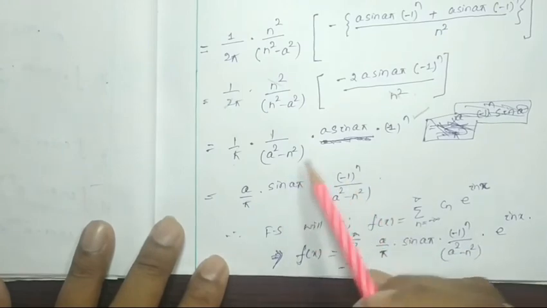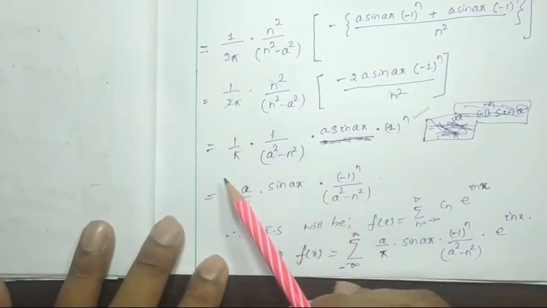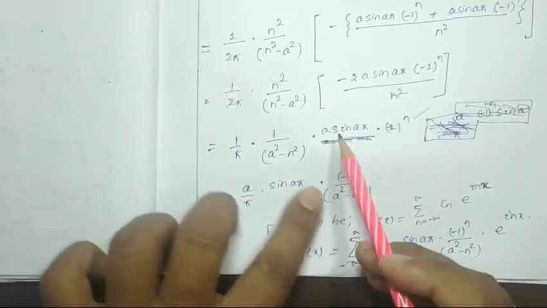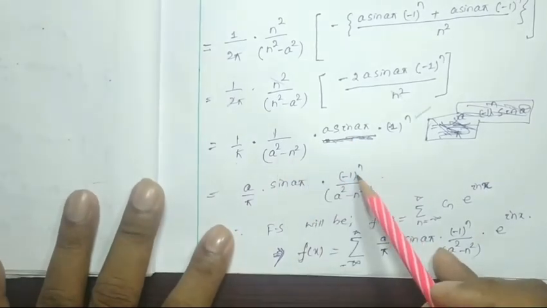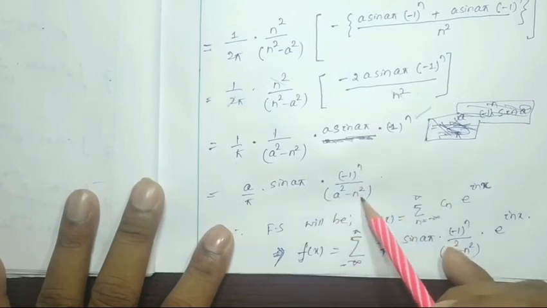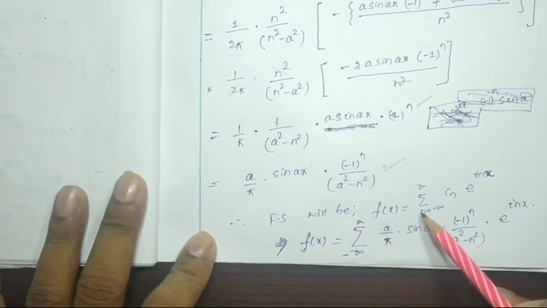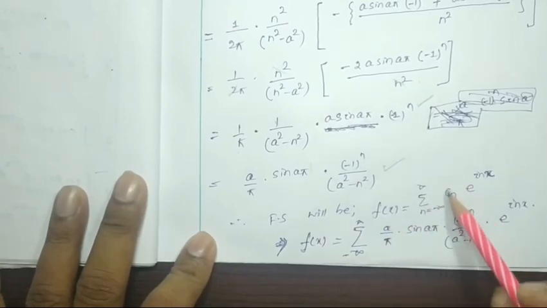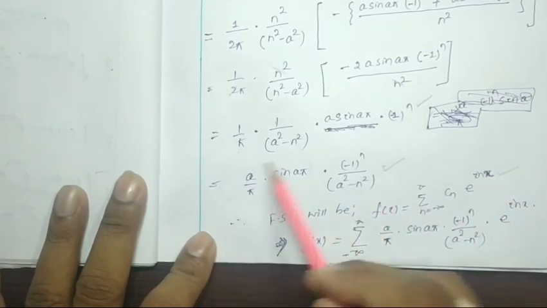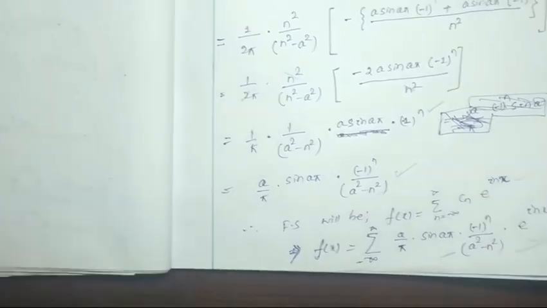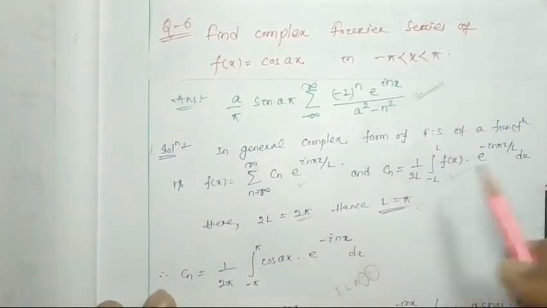so all the constant terms I am going to take to the left. So a by pi sin a pi, these are the constant terms taken to the left, and the other term is minus 1 to the n by a square minus n square. Okay, now the Fourier series will be nothing but the summation from minus infinity to plus infinity of cn e to the power inx. So cn is nothing but this one. I am going to put this one over here with e to the power inx. So this matches well with the answer which I have given you for your practice purposes.